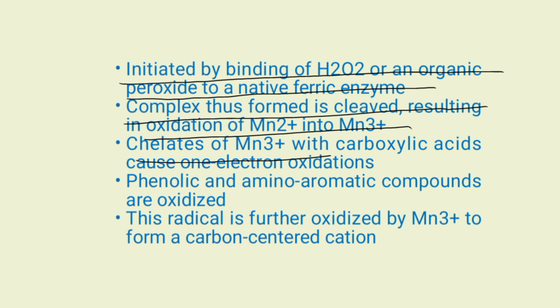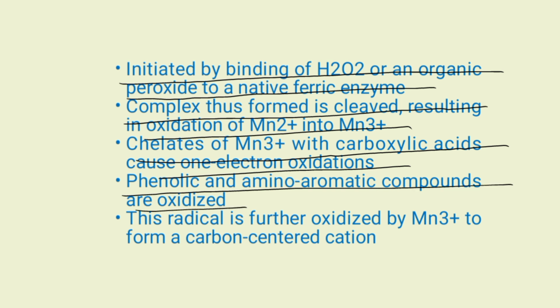Chelates of Mn3+ with carboxylic acids, for example oxalate, malonate, malate, cause one-electron oxidations. Phenolic and amino aromatic compounds are oxidized by the removal of a hydrogen atom to form phenoxyl and amino radicals respectively. This radical is further oxidized by Mn3+ to form a carbon-centered cation. The subsequent loss of cation produces ketone dimer.